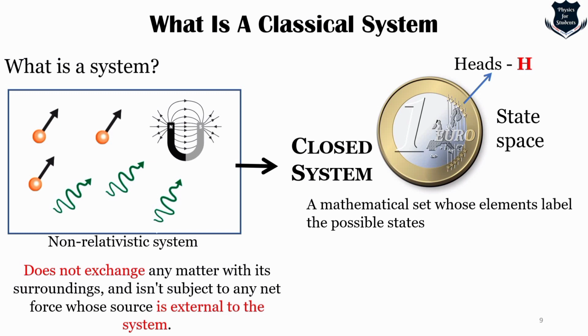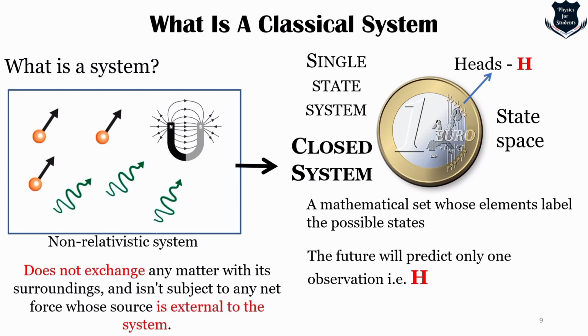Now here, as you see with the €1 coin, the state space consists of one single point, namely heads, which I have marked as H, because the system has only one state. Predicting the future won't be difficult because no external force or anything is acting. So nothing ever happens and it will always be head. So it is called a one-state space, and it is called a single-state system.